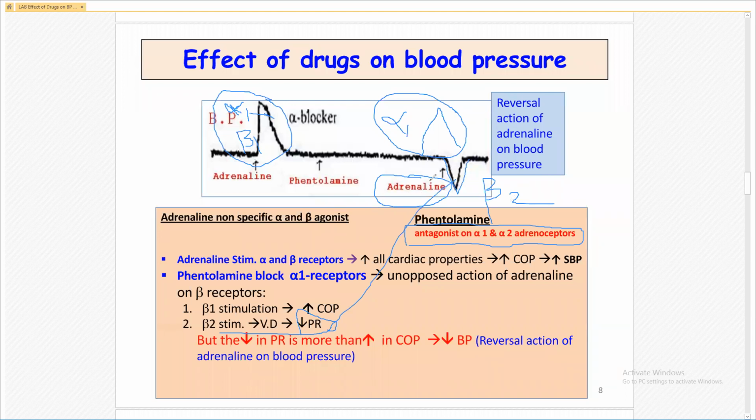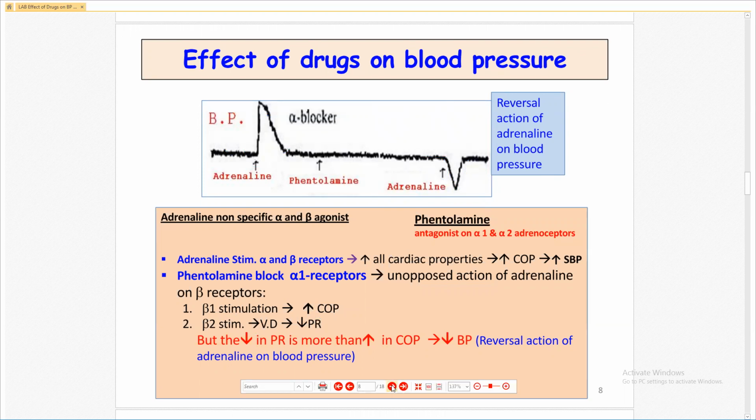That's why there is decrease in the blood pressure by the beta 2 adrenergic receptor. There is vasodilation, decrease in the peripheral resistance. But there is no increase in the blood pressure after phentolamine, because alpha 1 receptor is blocked by the phentolamine.